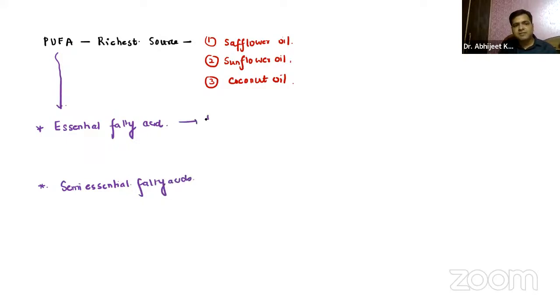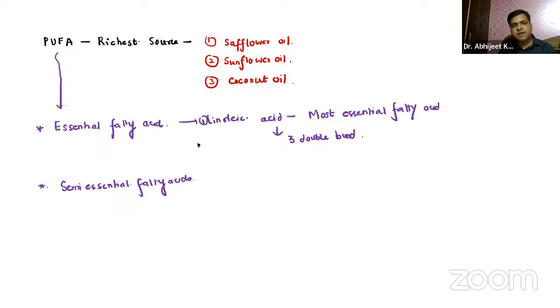Essential fatty acids: it is linoleic acid. And remember, linoleic acid is the most essential fatty acid. Linoleic acid basically contains the 3 double bonds, right?